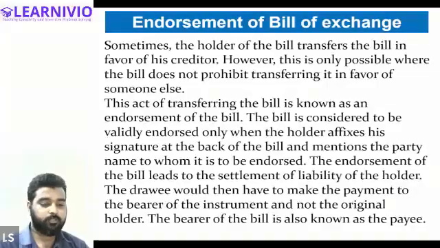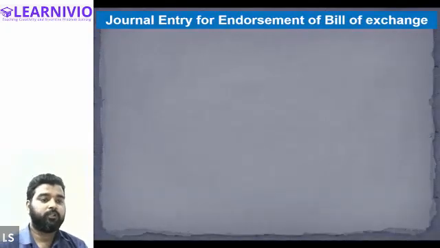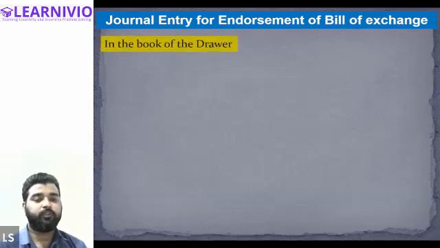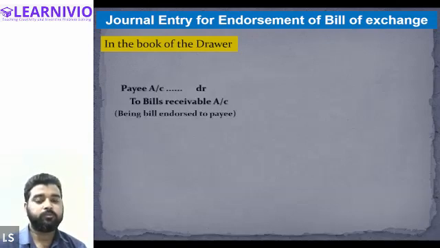All right, so let's move to the question. One more thing: in case of endorsement of bill of exchange, how do we journalize the endorsement? In the book of the drawer, when endorsement is made, you will enter this journal entry: Payee account debit to bills receivable account. Payee basically means the person to whom the bill is being endorsed. Like in our example, Mr. Z was the payee, so Mr. Z account will be debited to bills receivable account.